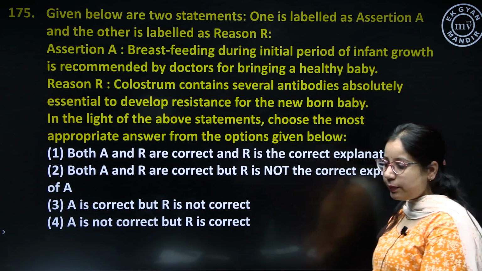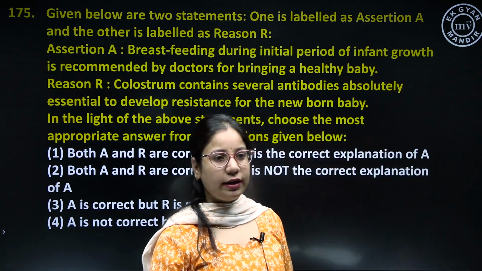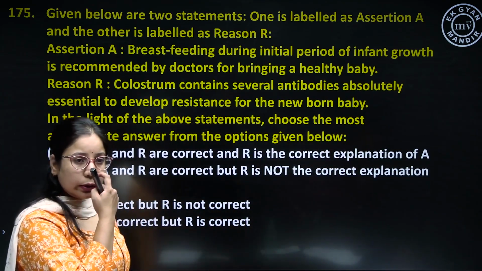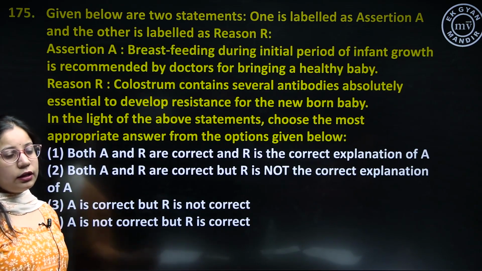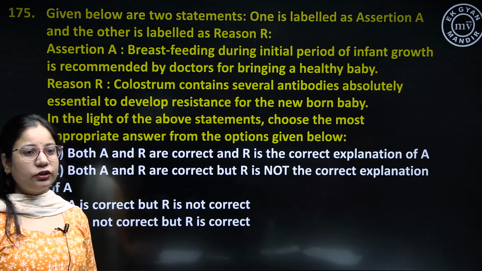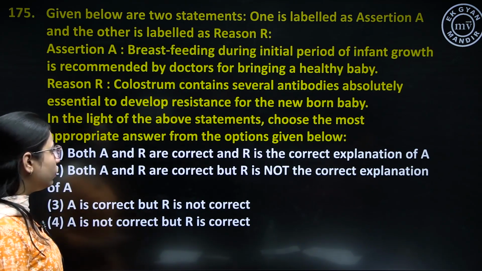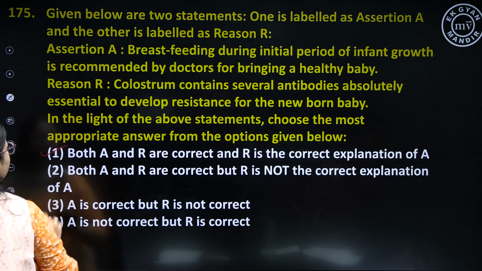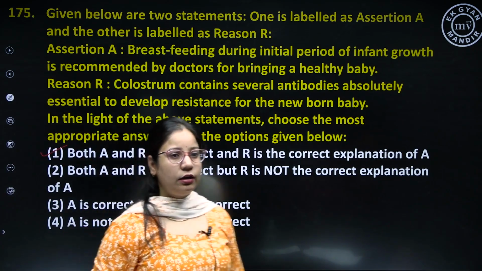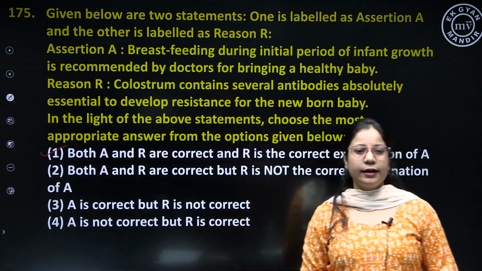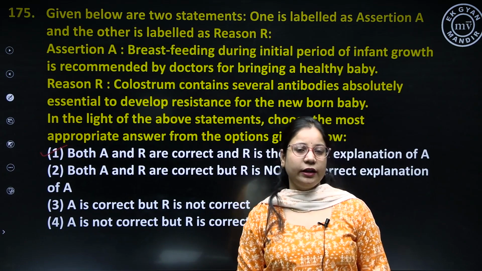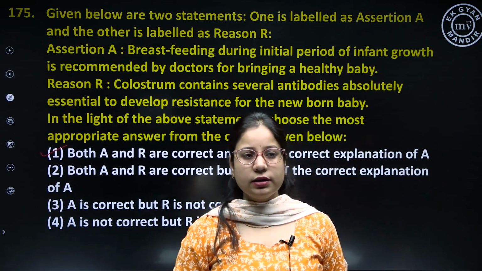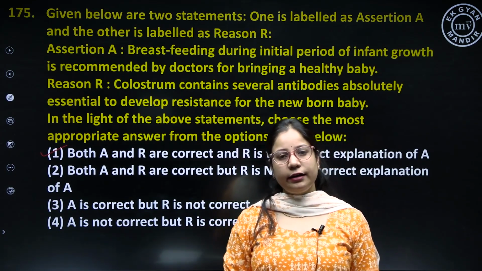So beta, there are two statements, one is an assertion and the other is its reason. So according to the assertion, the reason is the correct explanation for the assertion. So answer to this question is both A and R are correct and R is the correct explanation of A, because breastfeeding, that is lactation, is